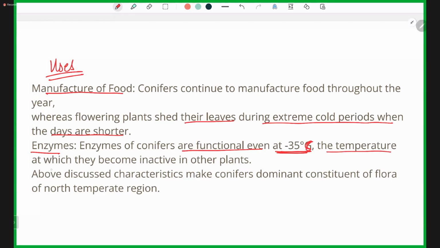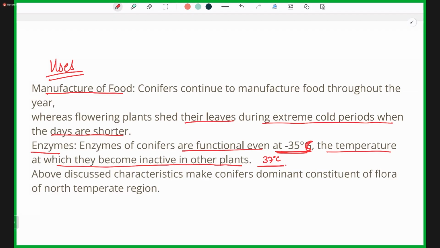The temperature at which they become inactive in other plants is very obvious. The temperature at which the enzymes actually act is 37 degrees Celsius, the optimum temperature for the action of enzymes. But in the case of the gymnosperms, the enzymes are able to act even at minus 35 degrees Celsius. They have that kind of enzyme.